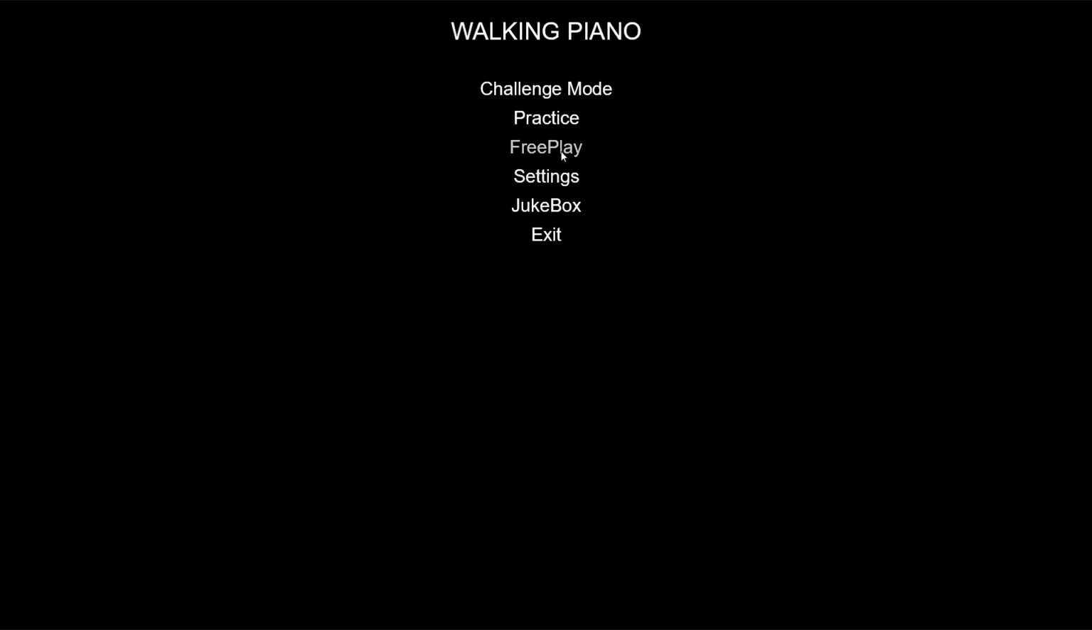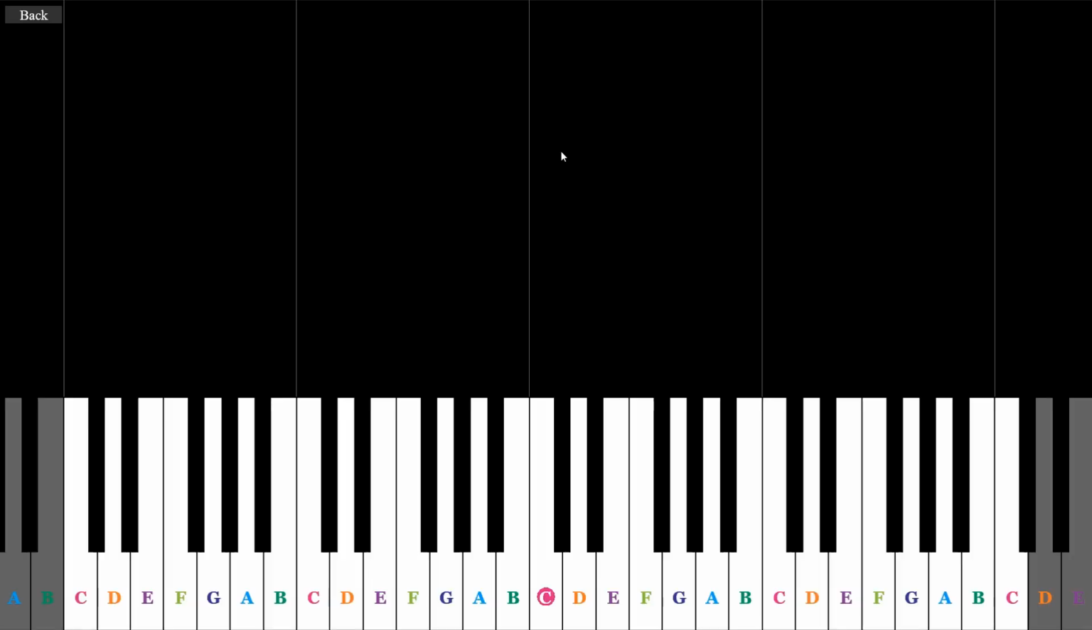So beyond that, we can take a look at the free play mode. Within free play, the user has the freedom to play whatever they want while still visualizing what they're doing in our interface here. Since my piano is connected, I can just play any note.